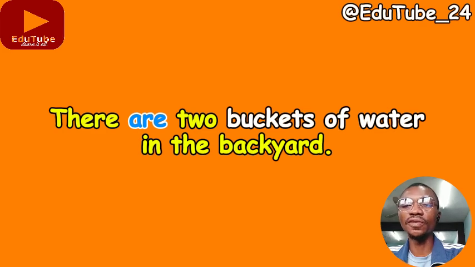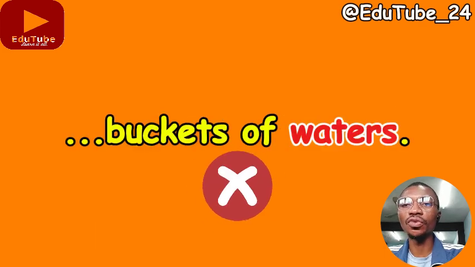But then it will be wrong. The fact that we have 2 buckets doesn't mean we should say 2 buckets of waters. So we don't pluralize uncountable nouns. We don't add s or es to them. Even when adding a quantifier, it's only the quantifier that will be pluralized, but the actual uncountable noun will not be pluralized. So 2 buckets of water, not buckets of waters.